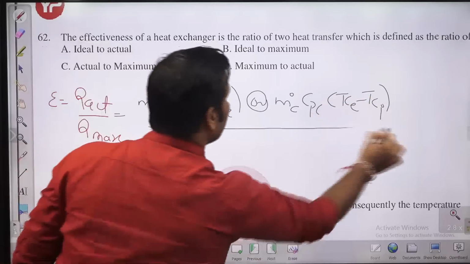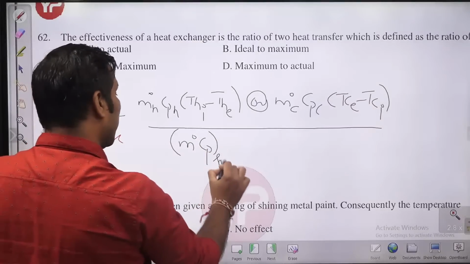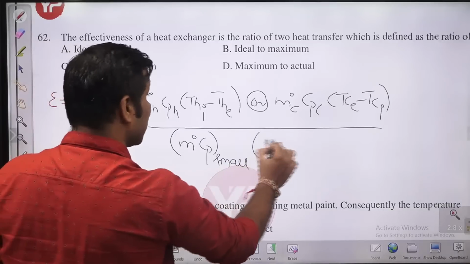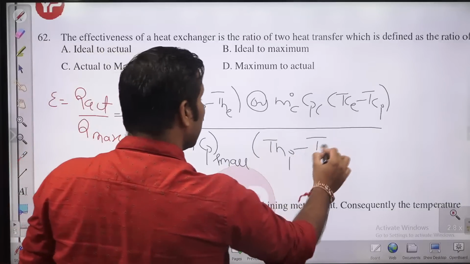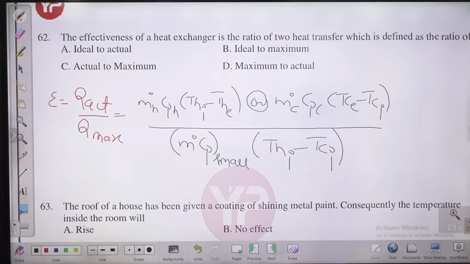What is Q maximum? Q maximum is m dot Cp smaller, the smaller heat capacity rate, into the maximum temperature difference. The hot fluid is entering at Thi and leaving at Tci. That is the maximum possibility which we can have. Hot is entering at Thi, leaving at the inlet temperature of the cold fluid, or the cold is entering at Tci and it is leaving at the entry temperature of the hot fluid.